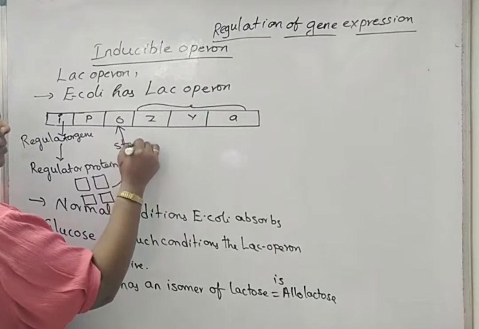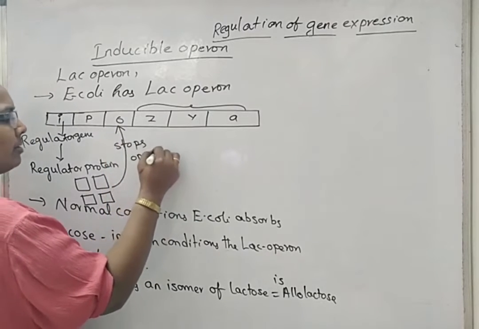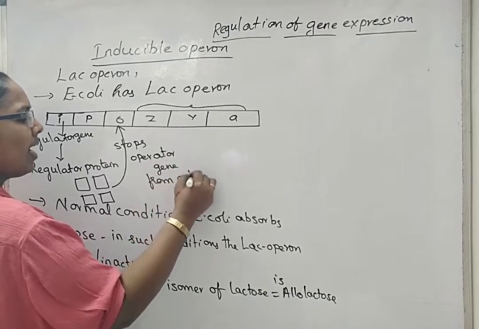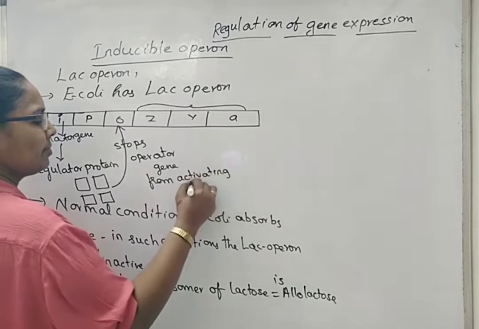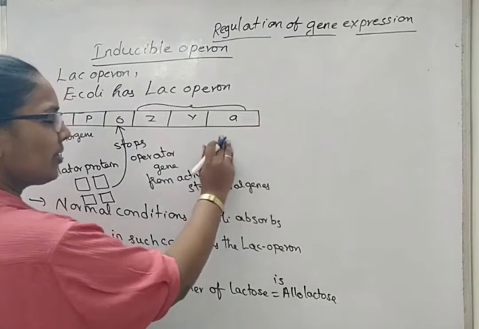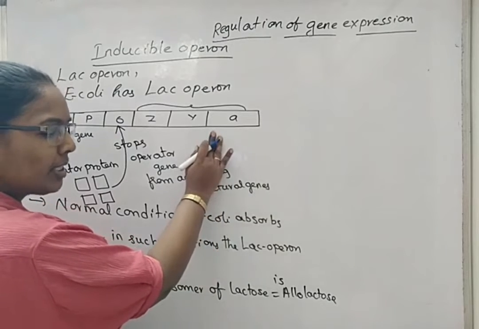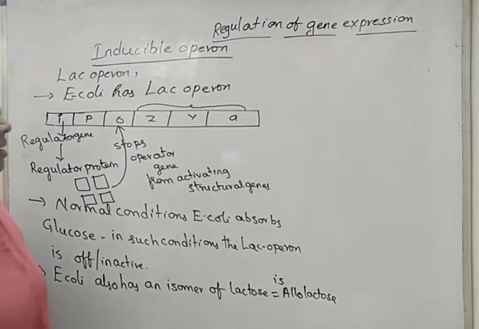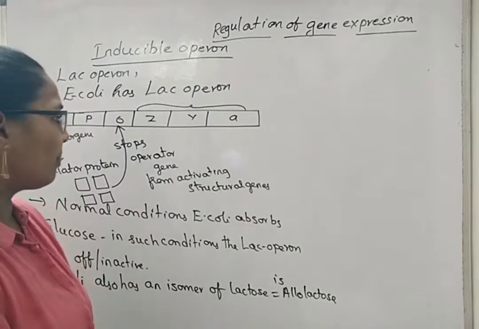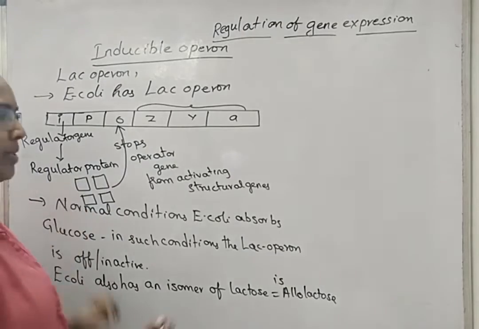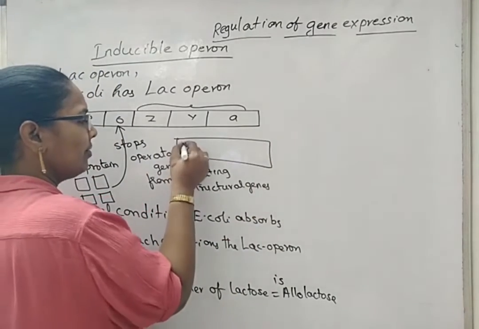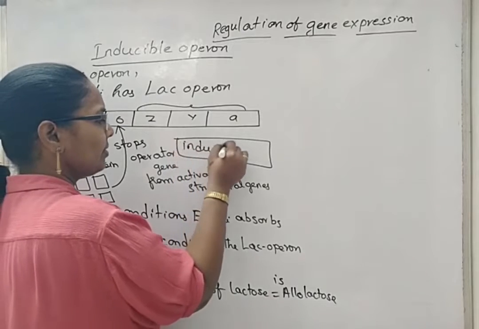So it stops the operator gene from activating the structural genes, so that the translation of the structural genes will not be seen. Here, lactose, the inducer which stops this repressor protein, is absent. So we can write here: this whole situation happens when the inducer is absent.